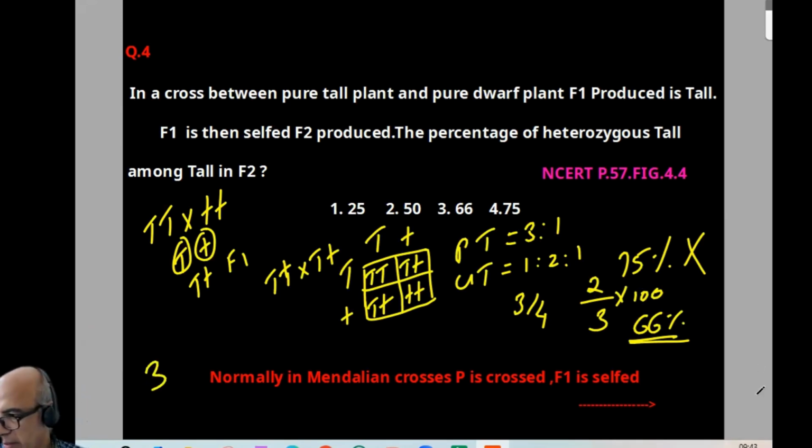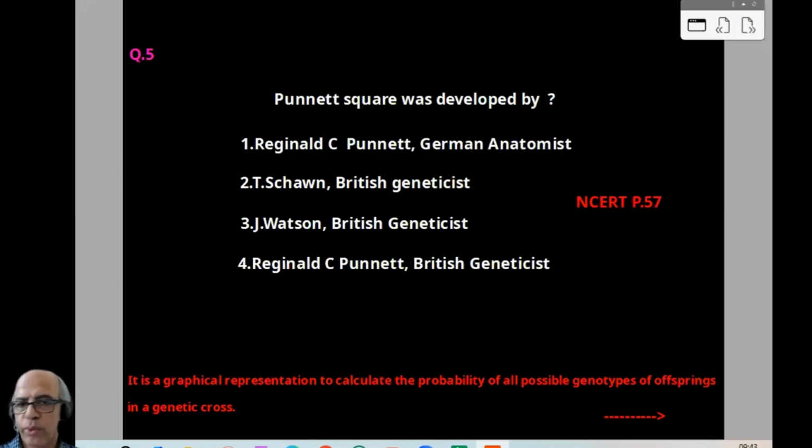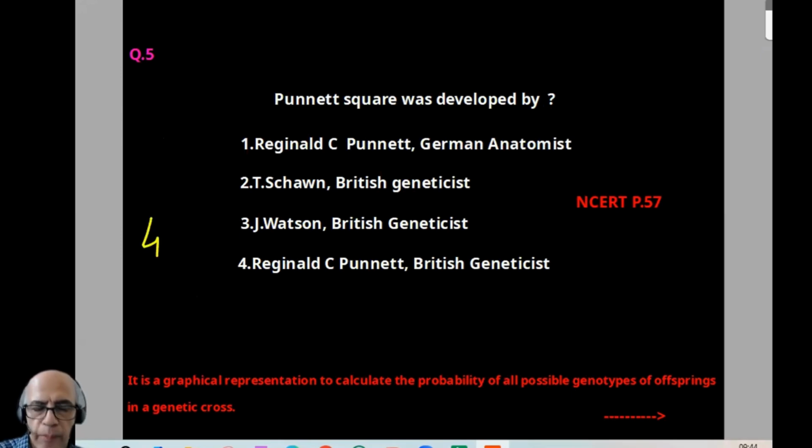I think the idea is clear. And below it, normally in a Mendelian cross, P is crossed, F1 is selfed. We can proceed to question number 5. The Punnett square was developed by? That is a previous question, direct NCERT. It is by Reginald C. Punnett, a British geneticist. So option-wise, it is 4. And below it, you can find a statement: it is the graphical representation to calculate the probability of all possible genotypes of offspring in a genetic cross. Now, question number 6.